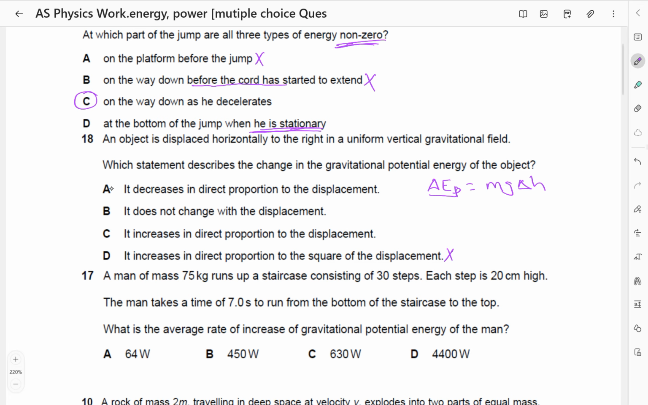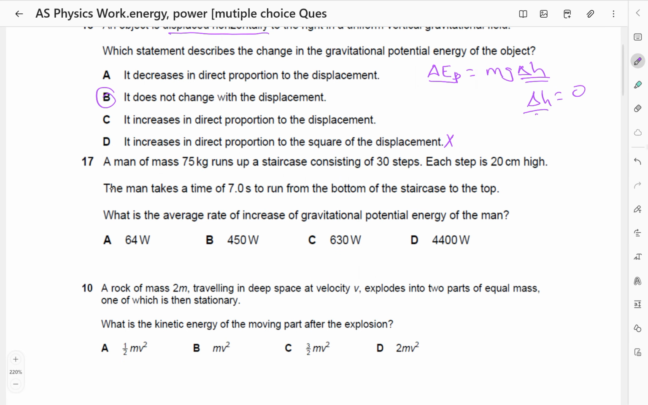An object is displaced horizontally. That means the change in h is zero, because h is in the vertical. So our answer is going to be automatically B. It does not change with the displacement because it is displaced horizontally. So it does not change.